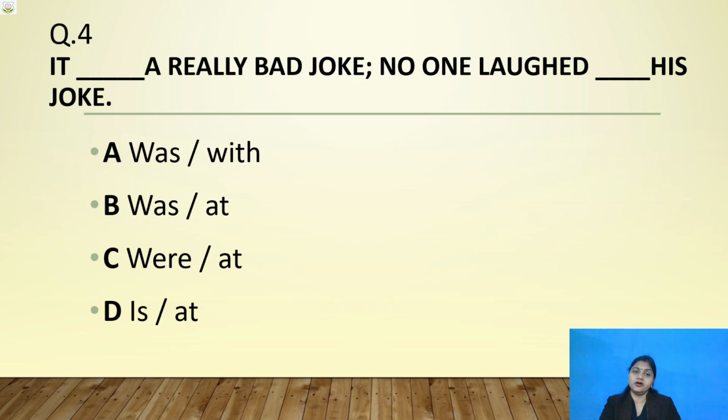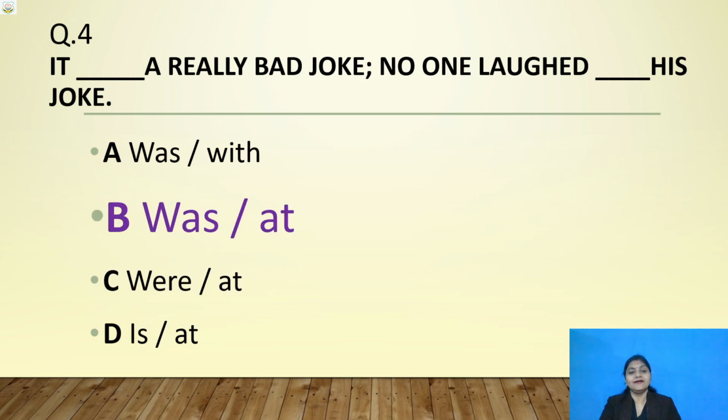Yes, question number 4. Option A was with. Option B was at. Option number C were at. Option D is at. What do you think? Which one is correct answer? Think and type your answer. Let's see the correct answer.